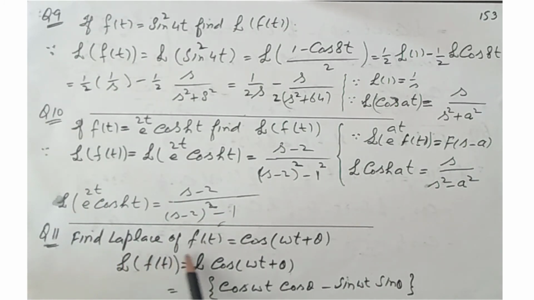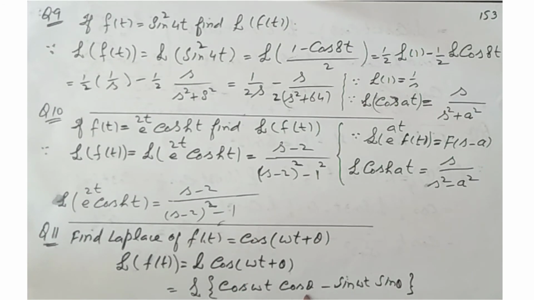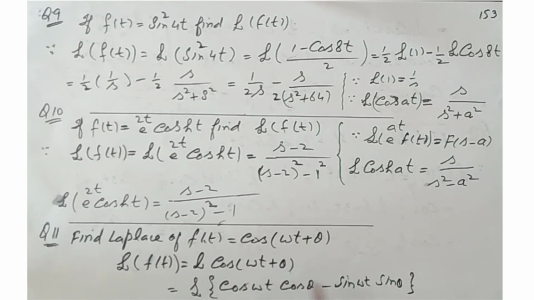Now question 11, find the Laplace of f of t when f of t equal to cos omega t plus theta. In place of f of t, we put cos omega t plus theta, and expanding by using the formula for cos alpha plus beta, this is Laplace of cos omega t into cos theta minus sin omega t into sin theta. These two terms are constant terms. We take these two terms outside the function of Laplace.